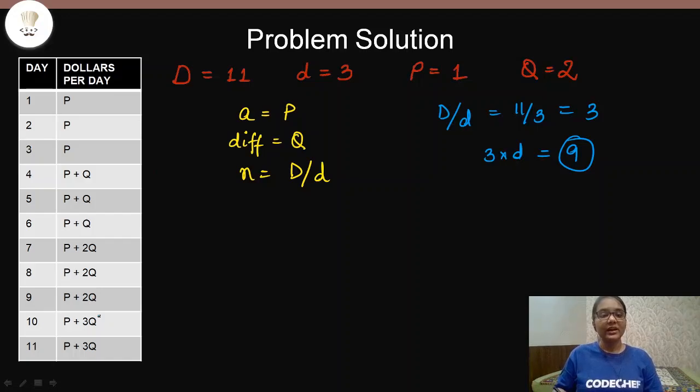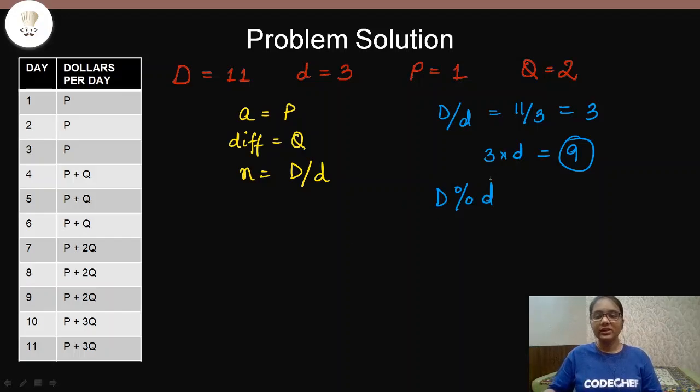But now we are left with certain extra days, that is the 10th and 11th day. So how do we find out how many extra days there are? That we can simply do by finding out D modulus d. That means if we take the remainder of this expression 11 divided by 3, then we will be able to find out the extra number of days, the fourth interval, right?